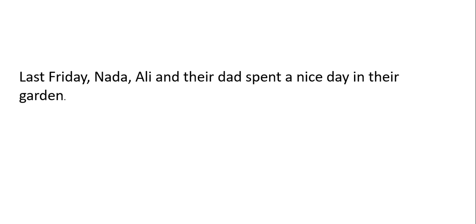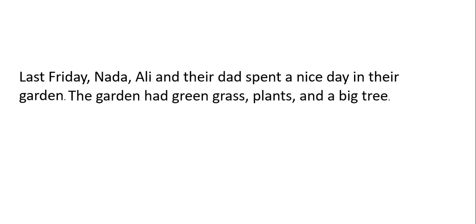So here, this is the beginning of my story. We wrote the setting of the story, which is the garden and last Friday, and we wrote the characters. The garden had green grass, plants, and a big tree. I added some details. Can you remember the picture? We wrote some things. We said that this is green, and plants, and a tree.